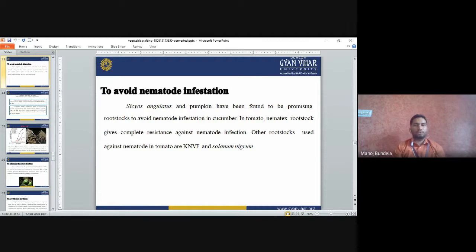So these rootstocks are also used for nematode resistance in tomato. In cucumber, pumpkin is used as a promising rootstock for nematode resistance, and in tomato we can use Nematex, or KNVF and Solanum nigrum.